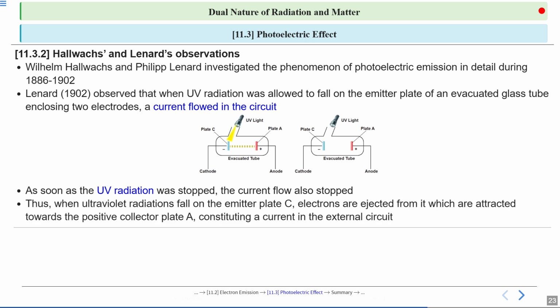Thus, when ultraviolet radiation falls on the emitter plate C, electrons are ejected from it, which are attracted towards the positive collector plate A, constituting a current in the external circuit.